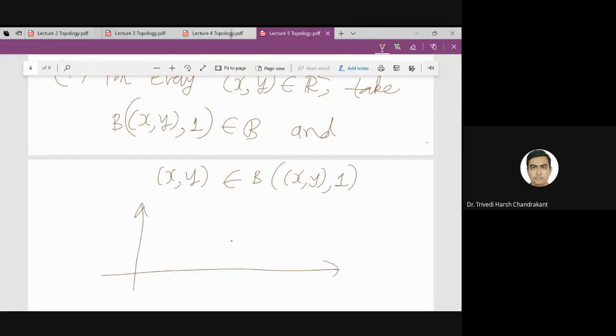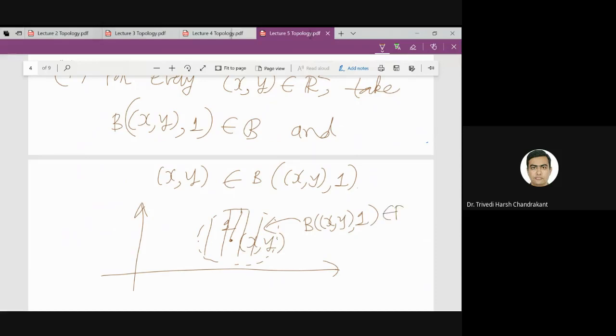Geometrically, if I take any point in R2, XY, I can always find a disk around this point which has radius 1. This is the disk B XY radius 1.